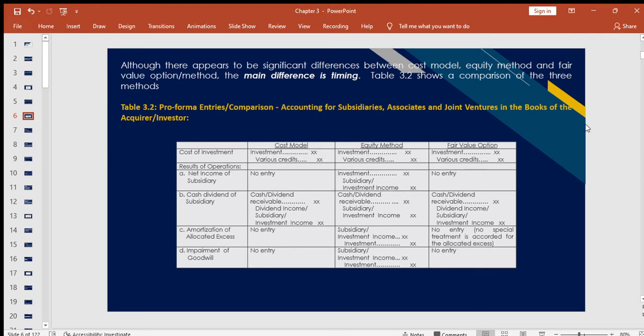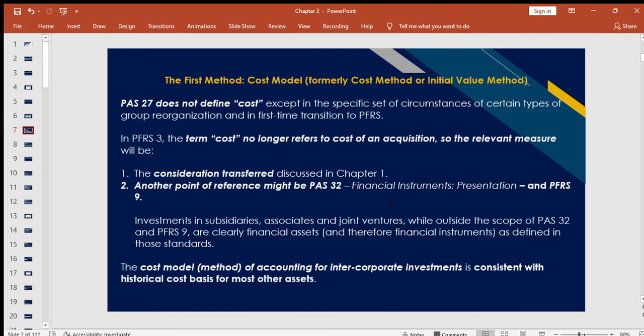So the first method is the cost model. Under PAS 27, PAS 27 does not define cost except in a specific set of circumstances.